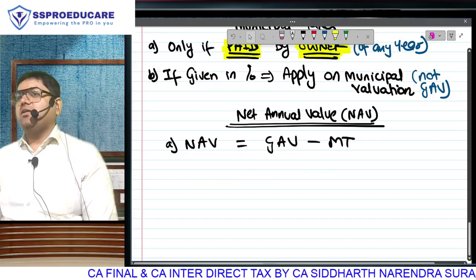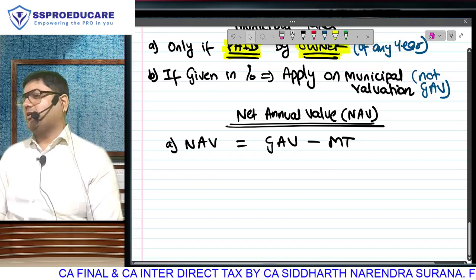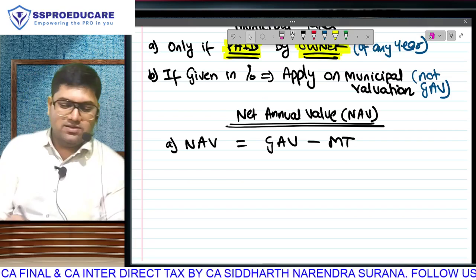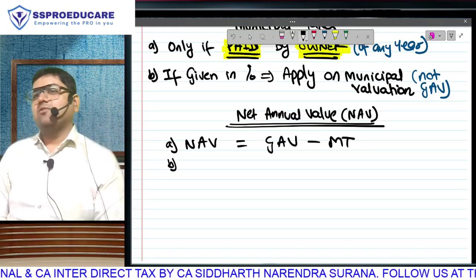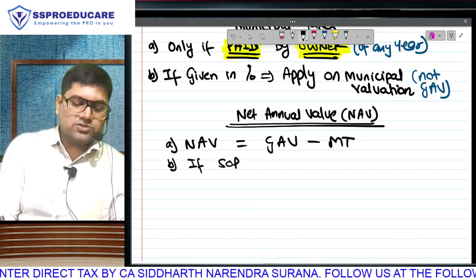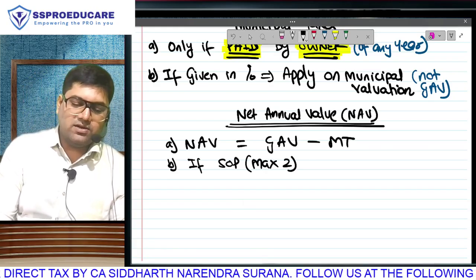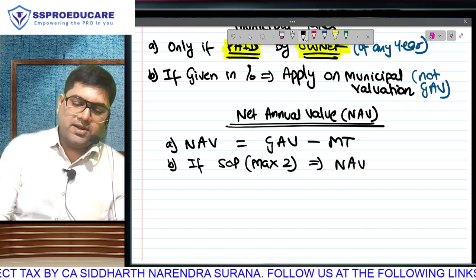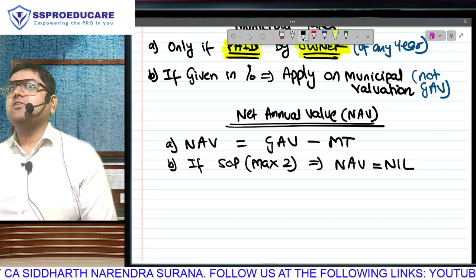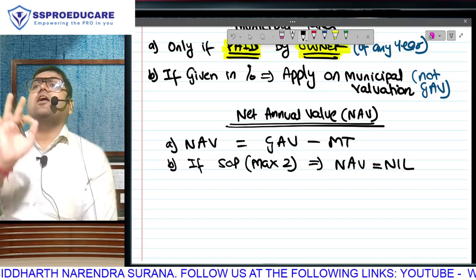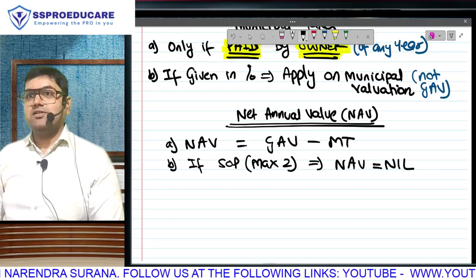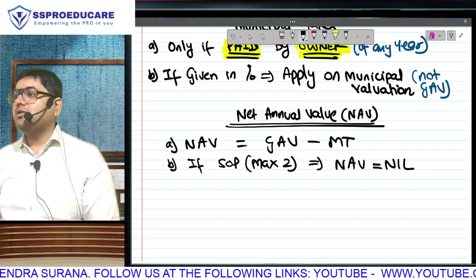But we can't leave NAV with one point; at least 2 points we wrote for municipal taxes also. We can't hurt anybody's feelings. So we will write one more point for NAV. If your property is SOP, where you can take a maximum of 2 properties, do you remember annual value is 0? Which one? Net one. We will not take GAV as 0. SOP calculation will start with NAV equal to nil.